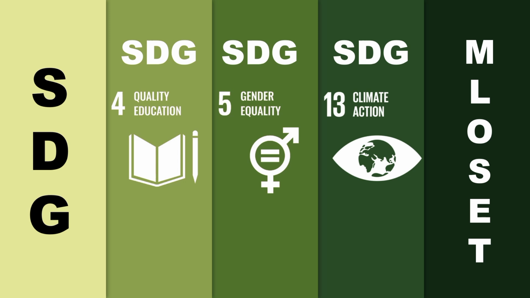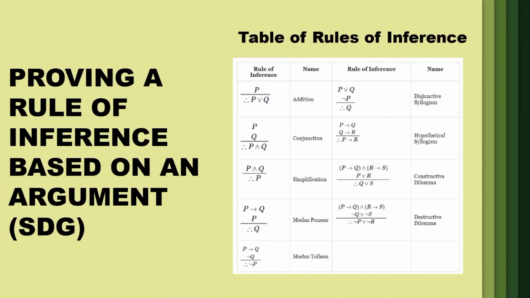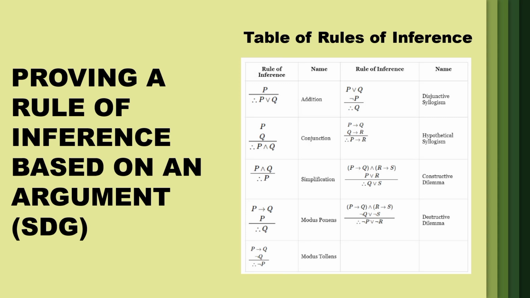So let's get started. Our presentation will delve into arguments built around these goals and how we can logically prove certain outcomes by applying inference rules like addition, conjunction, simplification, modus ponens, modus tollens, disjunctive syllogism, hypothetical syllogism, and constructive dilemma. So these rules help validate the relationships between premises and conclusions.